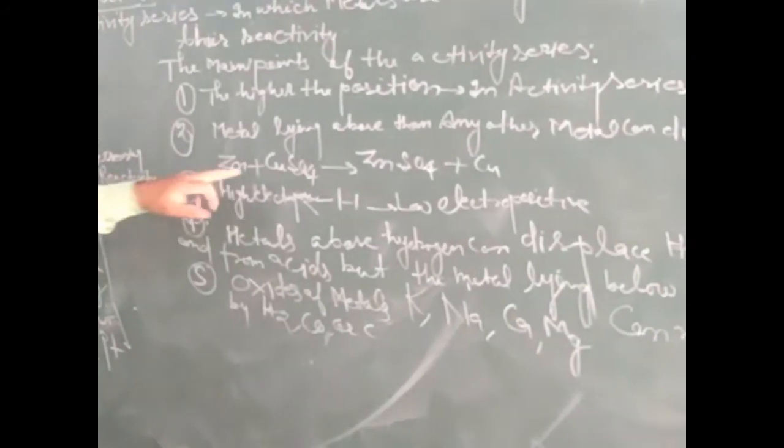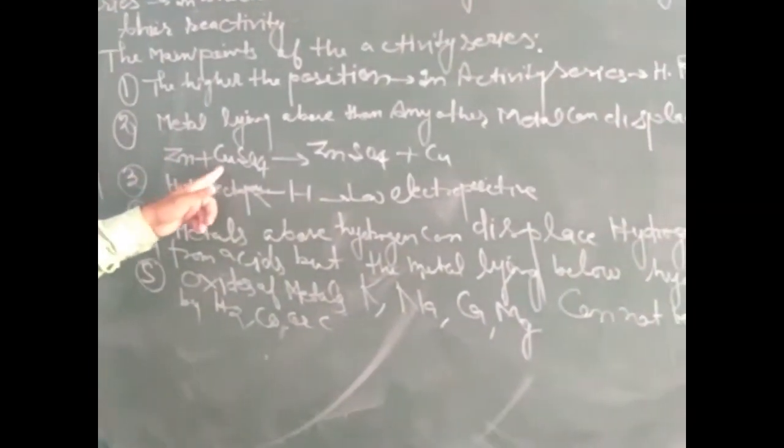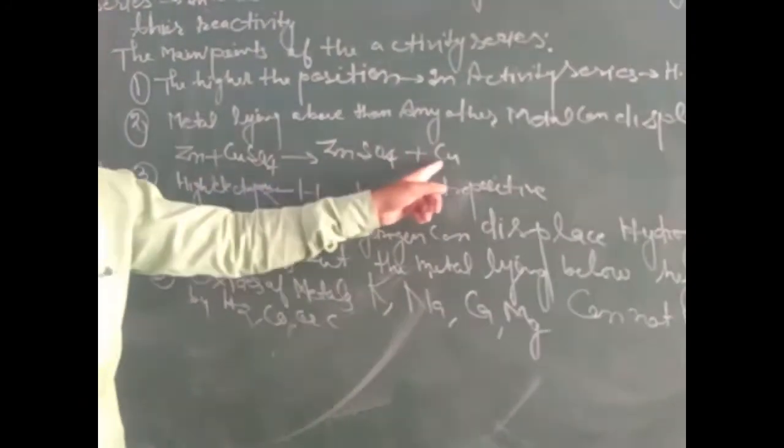The higher the position of a metal in the activity series compared to any other metal, the more reactive it is. Metals lying above another metal displace it. For example, zinc can displace copper because zinc lies above copper, so zinc forms zinc sulfate and copper is released.